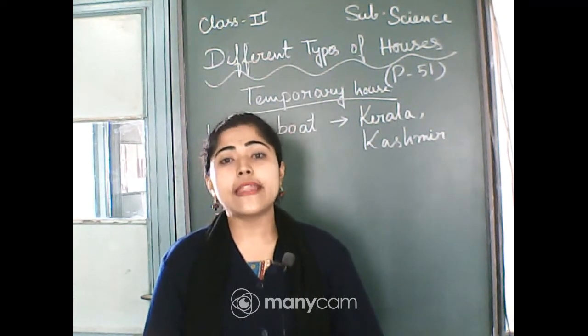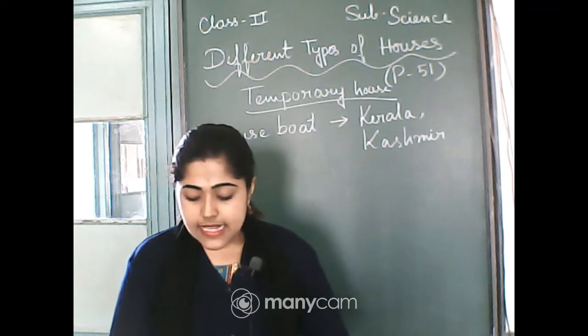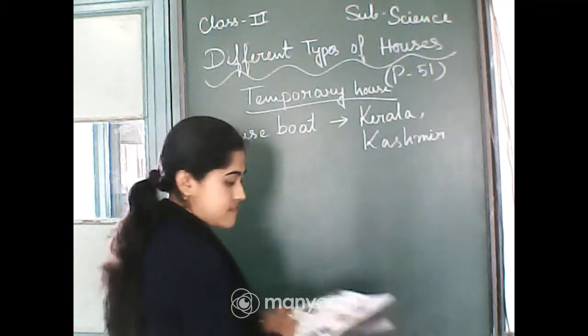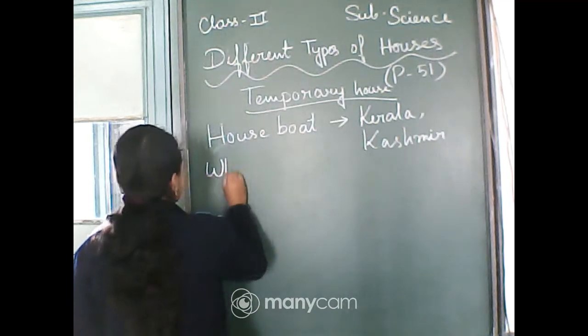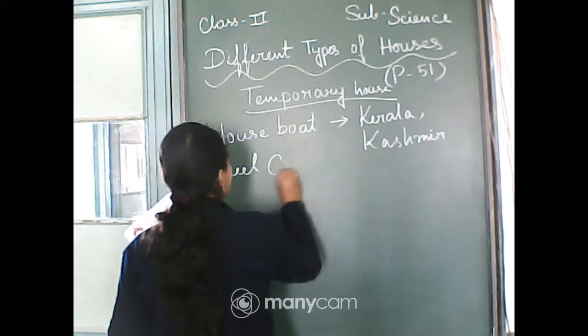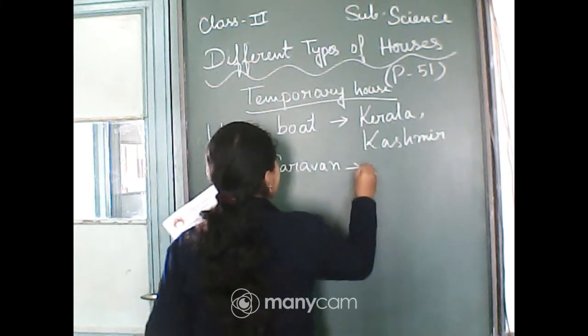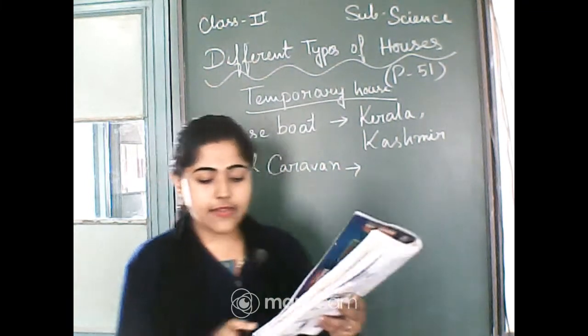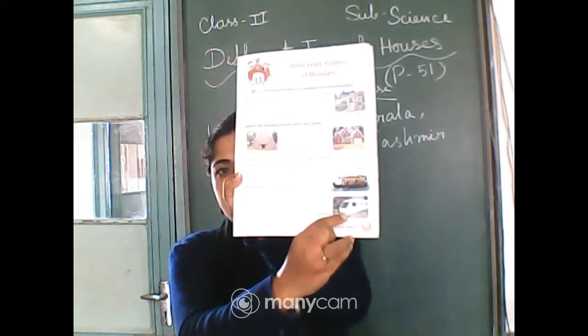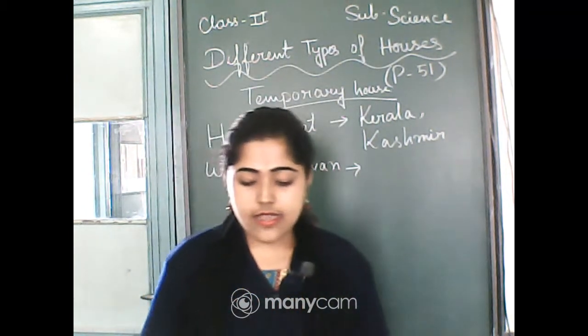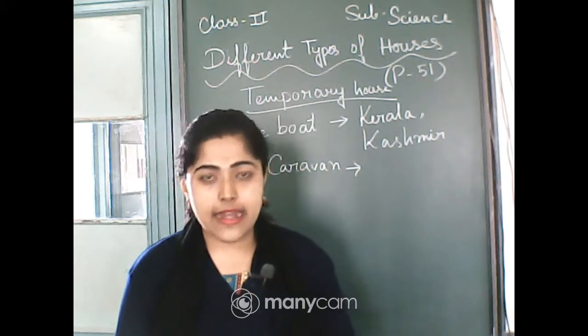That's a floating house. Next is the wheel caravan. This looks like a big van, a kind of bus or van, and we call it a wheel caravan.